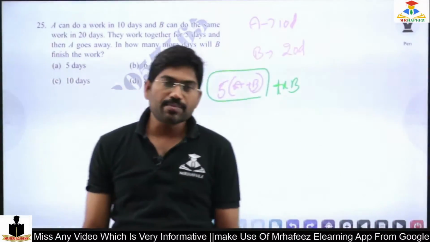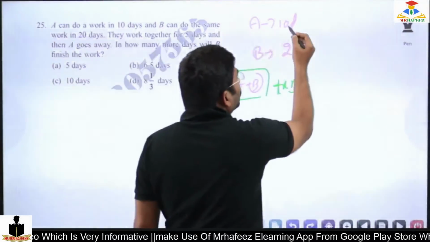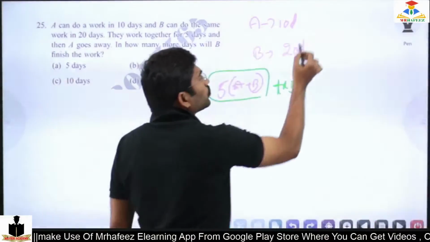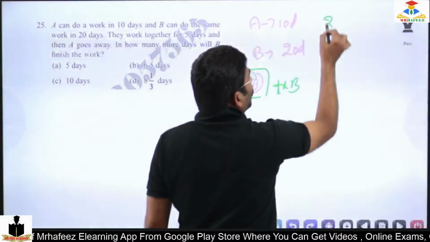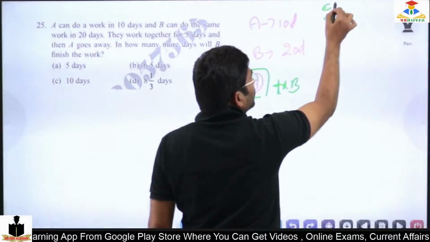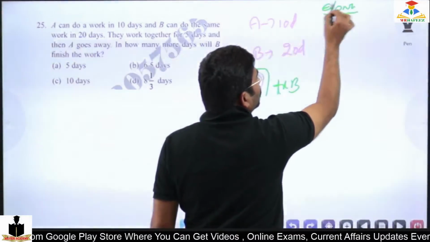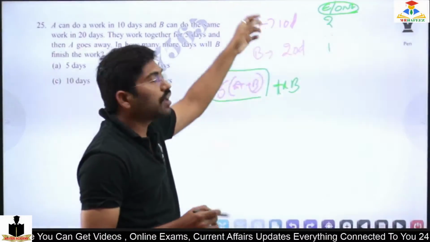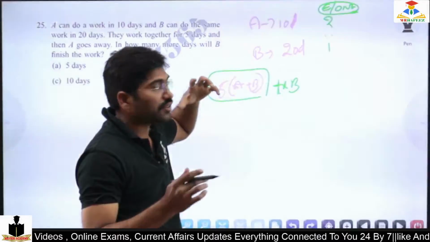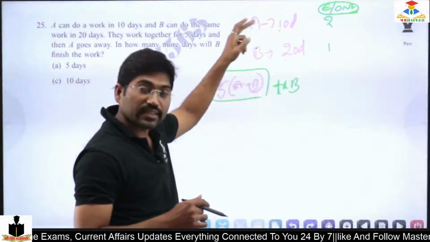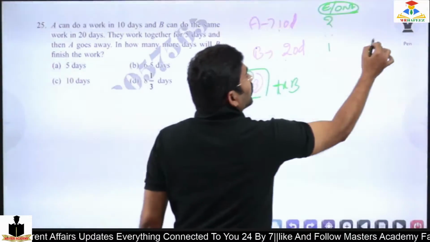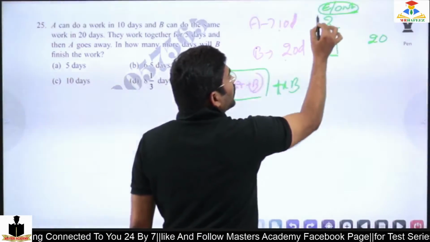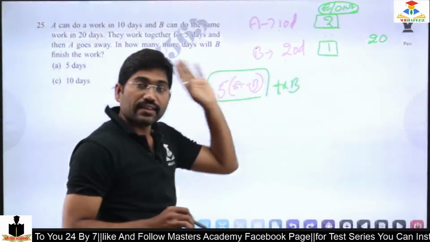If I observe carefully, 10 and 20 are in the ratio 1:2. That means 2:1 is the one day work, the efficiency ratio. That can be calculated very easily. Or else I can consider it another way: 10 days and 20 days, LCM is 20. 10 two times, 20 one time. So the values can be 2 and 1. So the total work is 20.